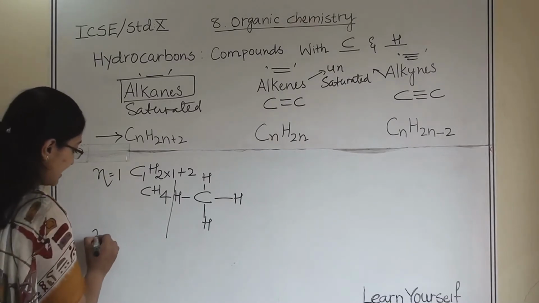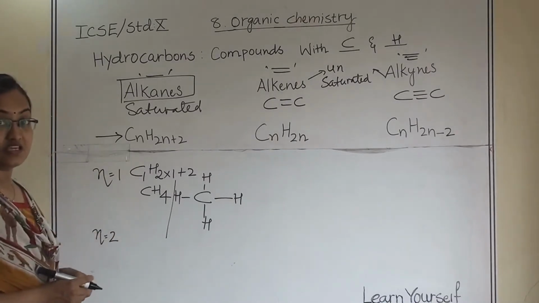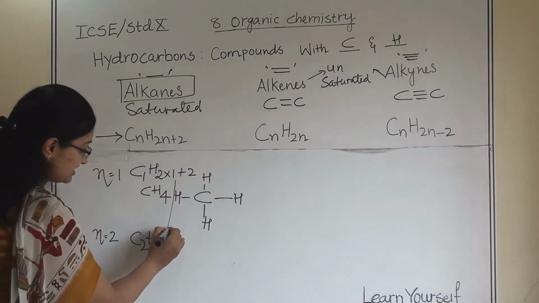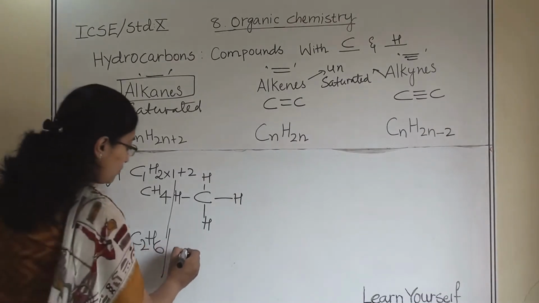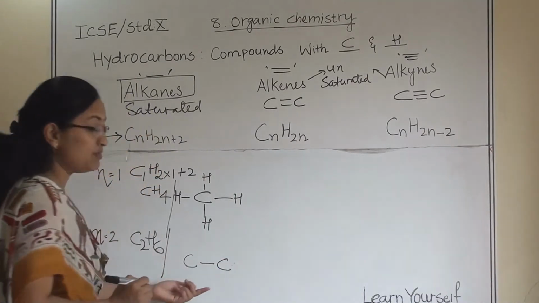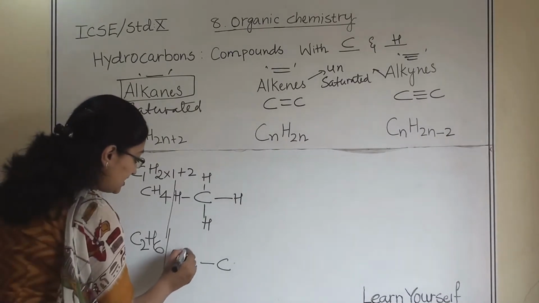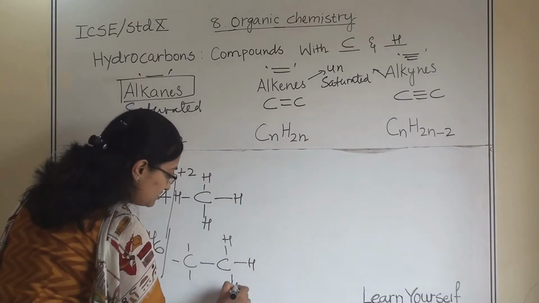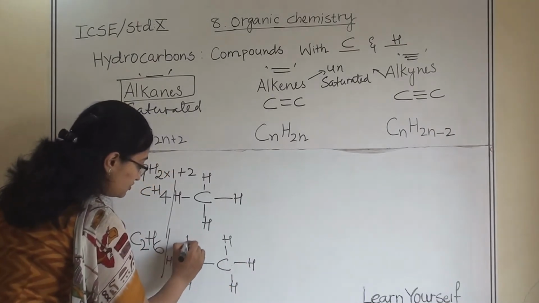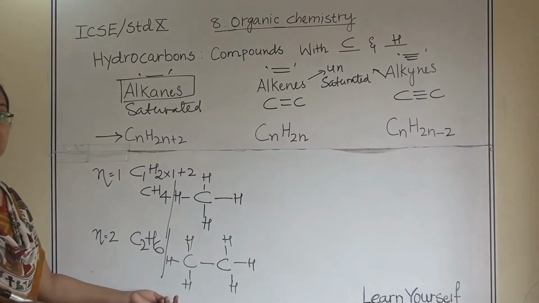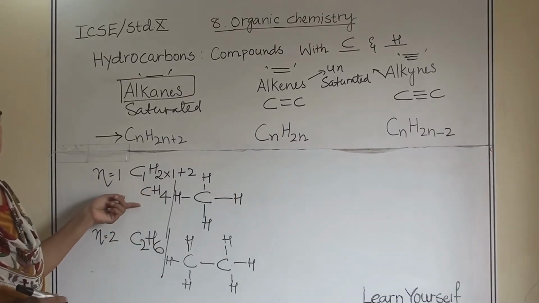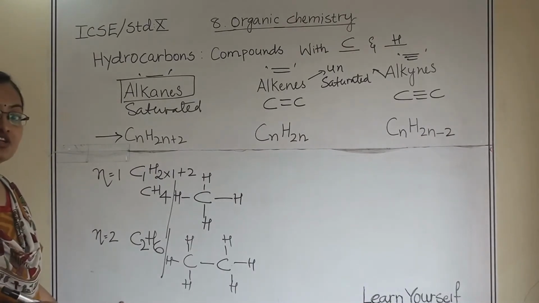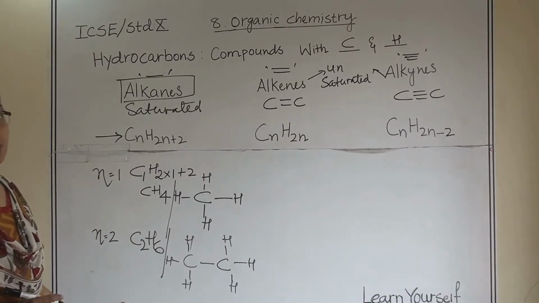Now let us take n equals 2 and see which compound we will get. It will be C2H6. It is ethane. And what will be the structure? Carbon-carbon single bond, and each carbon is attached with 3 different hydrogens in this compound. So this compound is known as ethane, where this is known as methane. So this is our homologous series of alkane, in which all the carbon-carbon bonds are single bonds.